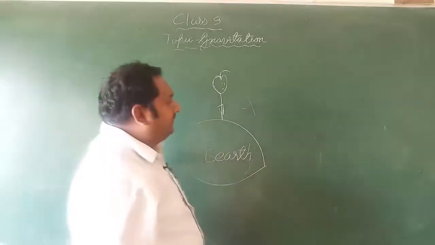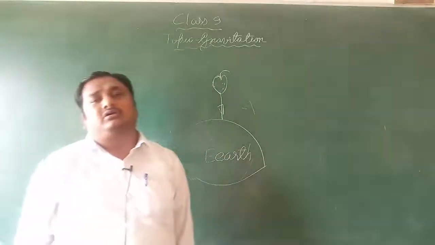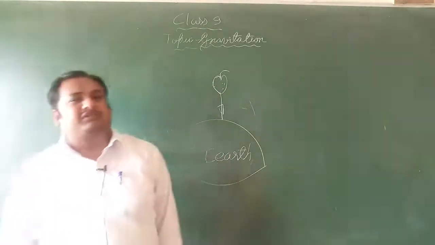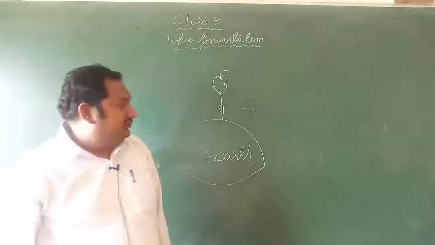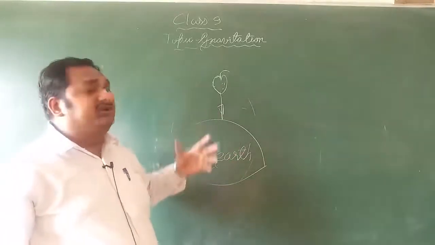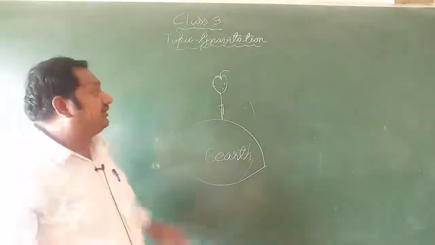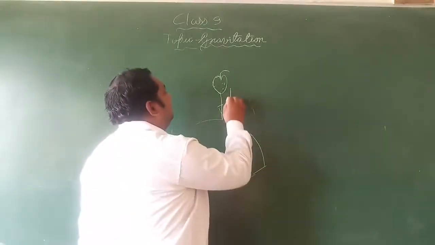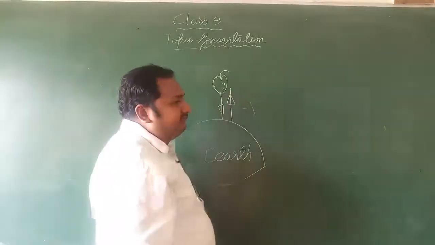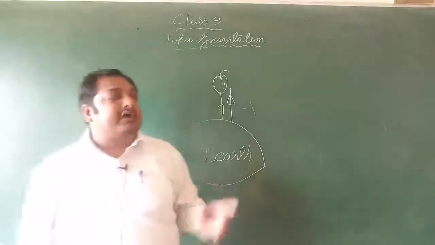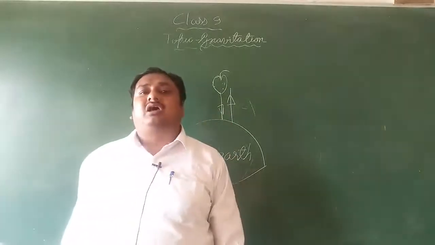According to Newton's third law, we know that to every action there is an equal and opposite reaction. Here Earth is attracting the apple. In the same way we can say that the apple is attracting the Earth. But we see the motion in the apple only. We don't see any motion in the Earth.